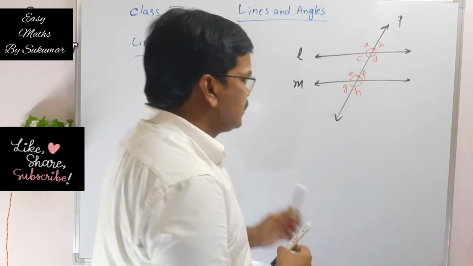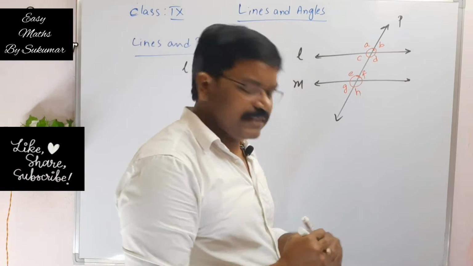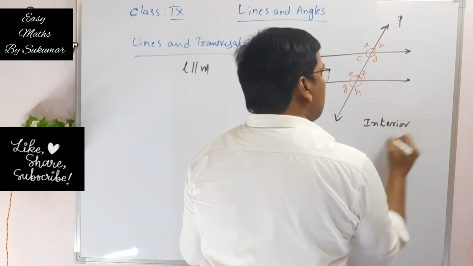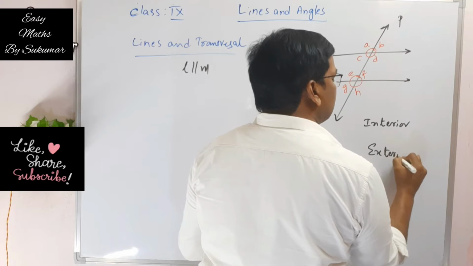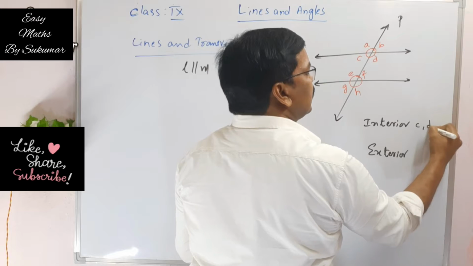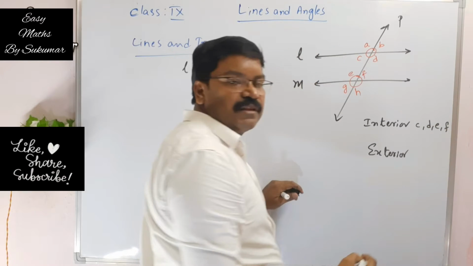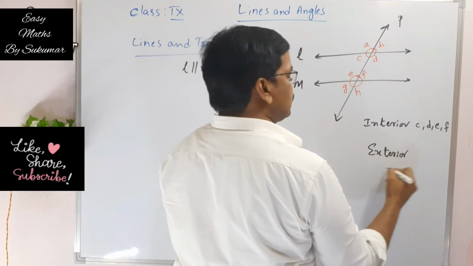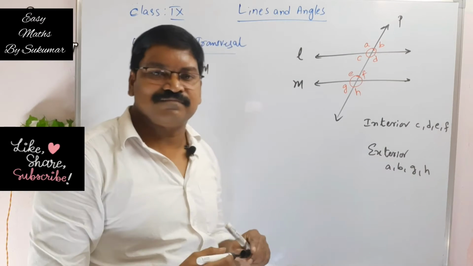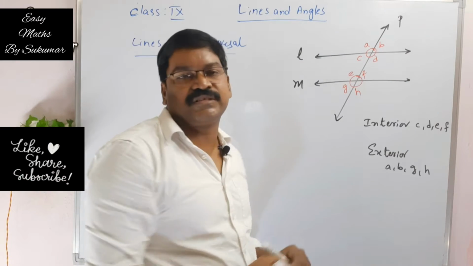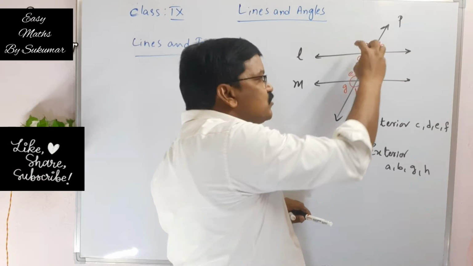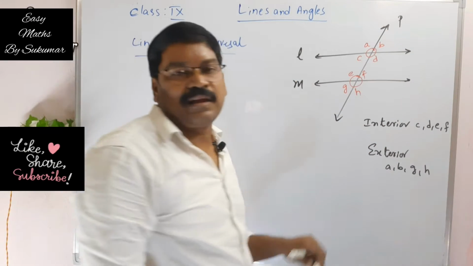Okay, my dear students. See the interior angles here. What are the interior angles? Interior and exterior. Interior angles are C, D, E, F. C, D, E, F are interior angles. Coming to the exterior angles, A, B, G and H. These are exterior angles. Interior means inside the two parallel lines. Exterior means outside the two parallel lines.